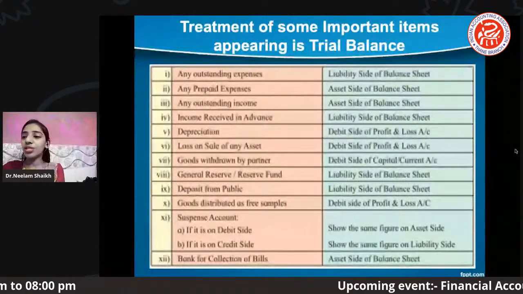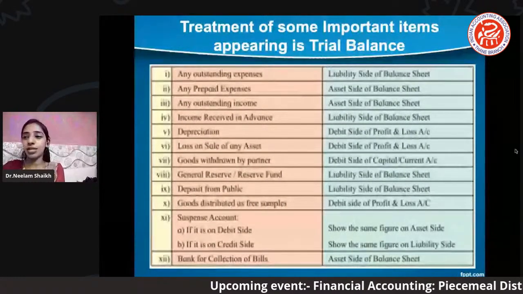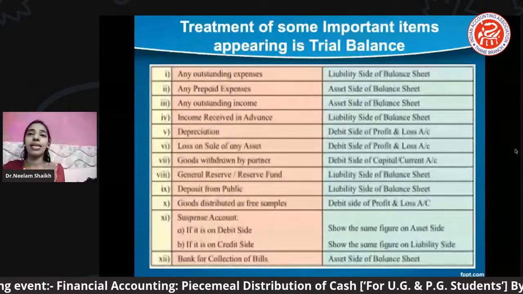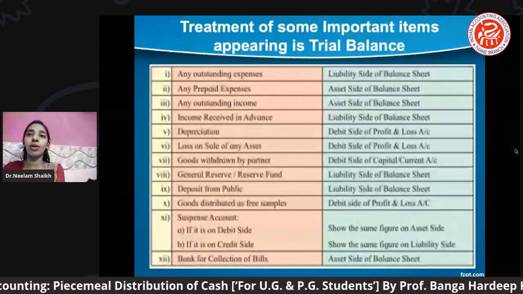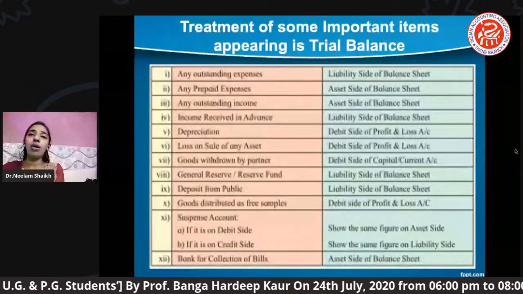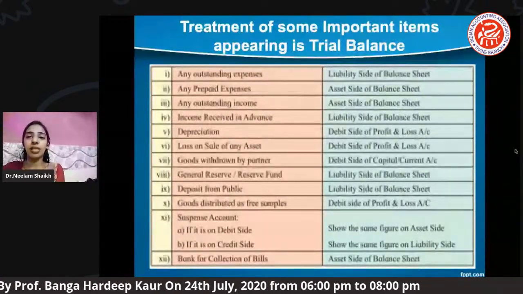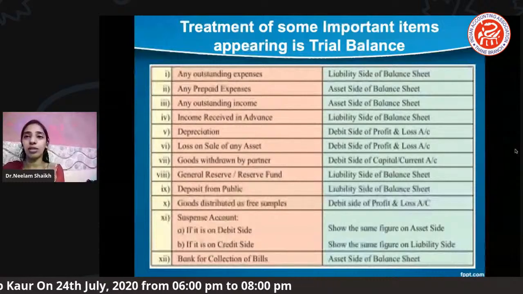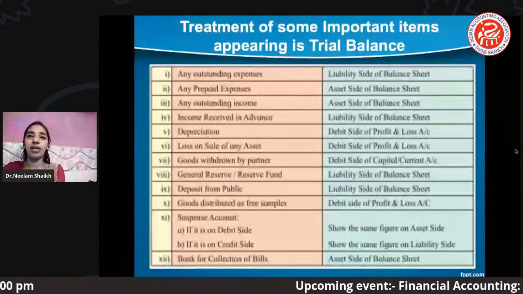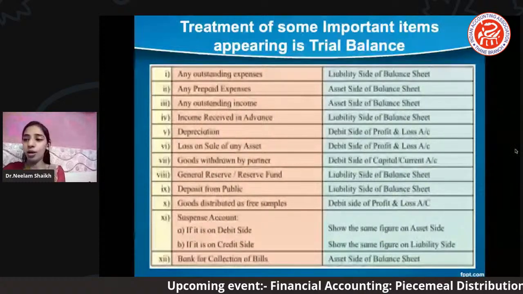Okay, next you can see the depreciation. Of course you are aware of it, depreciation is an indirect expense which should be recorded on the debit side of your profit and loss account. Any loss on sale of asset, when selling, if we incurred some loss, that loss will definitely be recorded under the debit side of your profit and loss account.